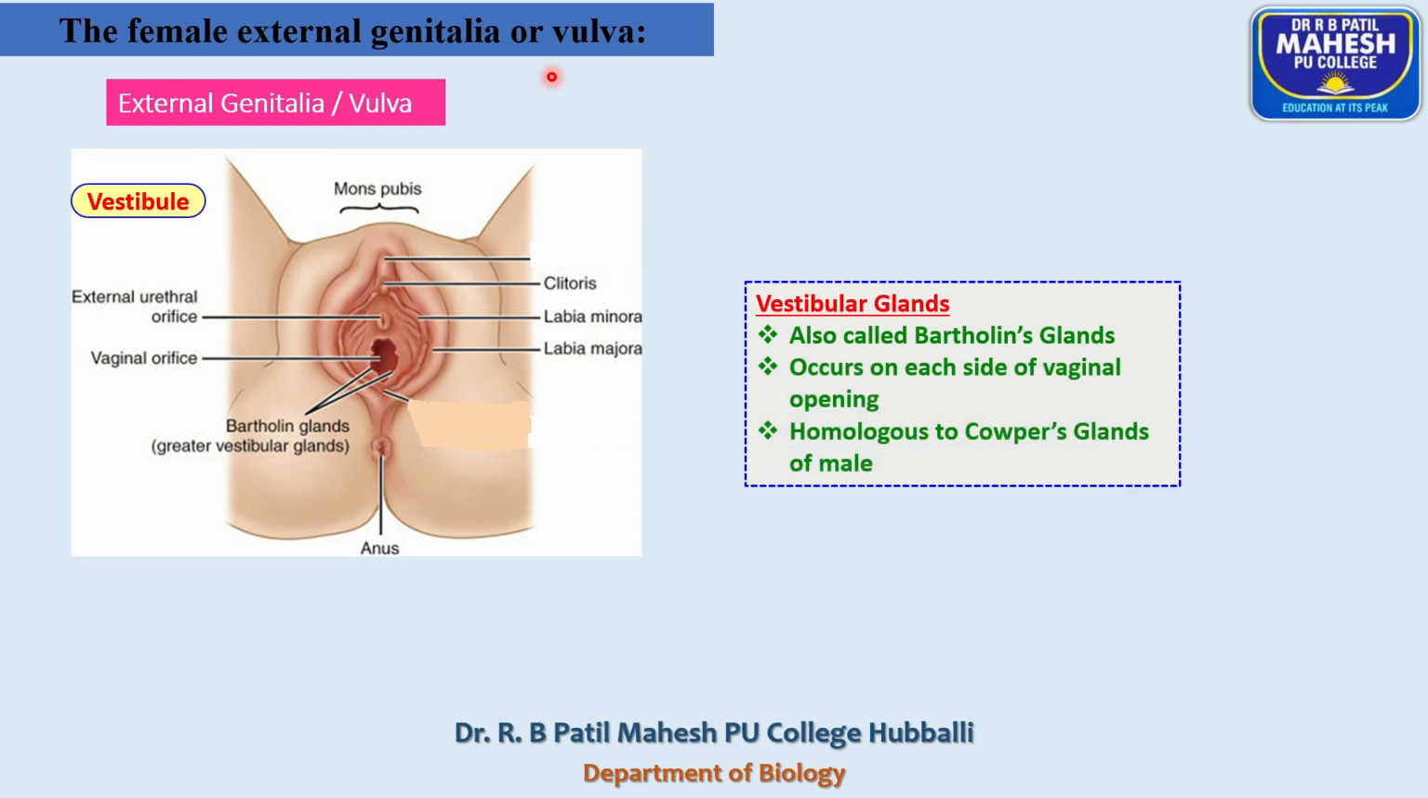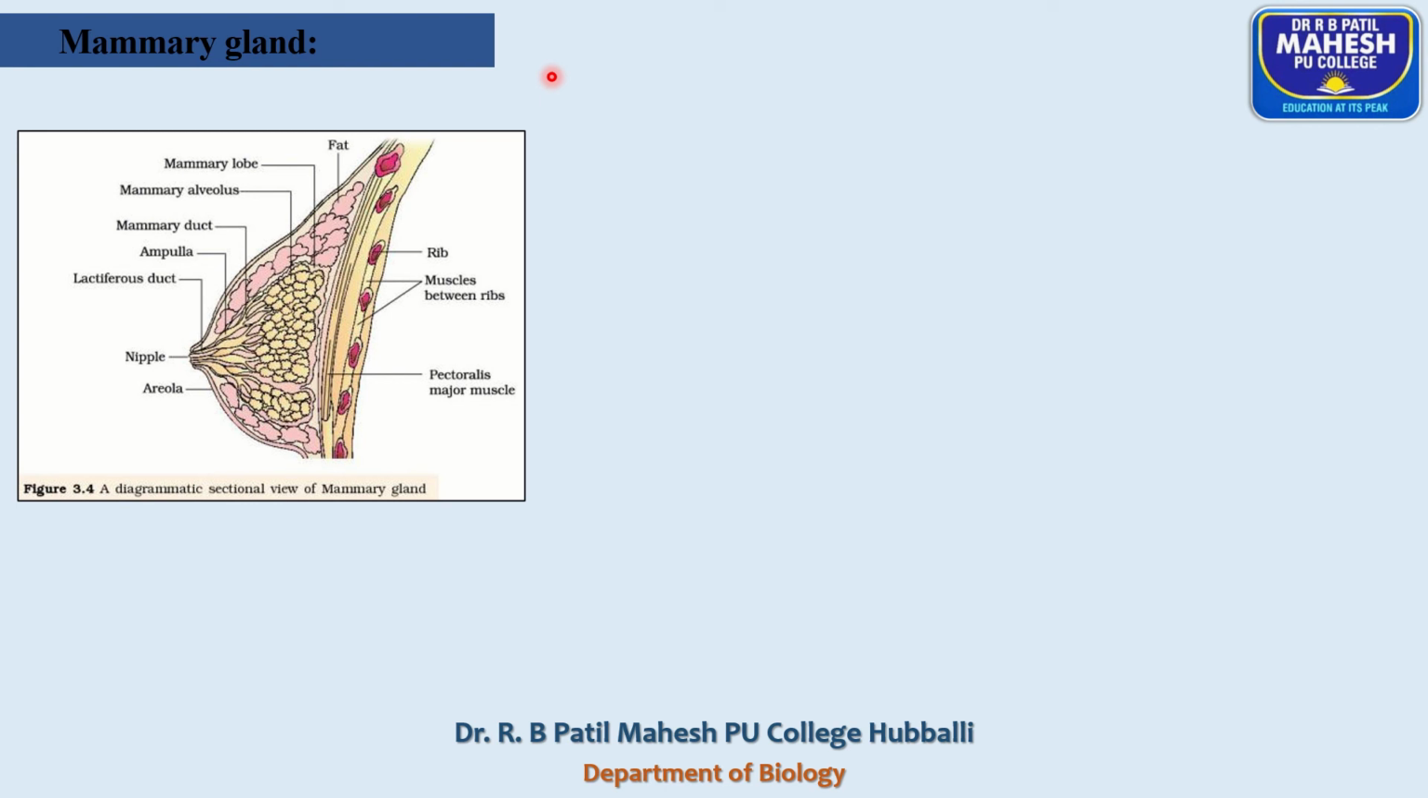So there are two types of vestibular glands: one is the greater vestibular glands, the second one is the lesser vestibular glands. The greater vestibular glands are called Bartholin's glands, occurring on each side of the vaginal opening, and these vestibular glands are homologous to the bulbourethral gland of the male. So this is about the female reproductive system, which is structurally and functionally associated with one more gland, that is the mammary glands.